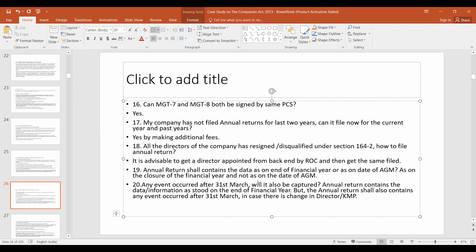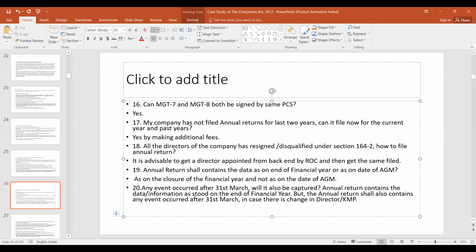Annual return shall contain the data as on the end of the financial year or as on the date of AGM. So up to what date should the data be there in case of this annual return? So this has to be as on the closure of the financial year and not as on the date of the AGM. So the data of 31st March has to be given.